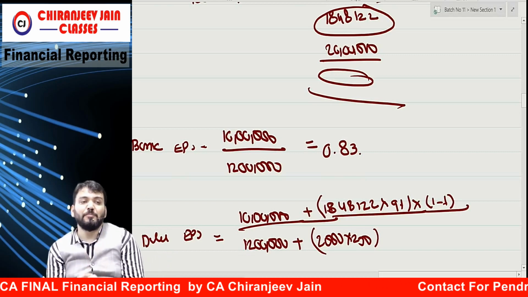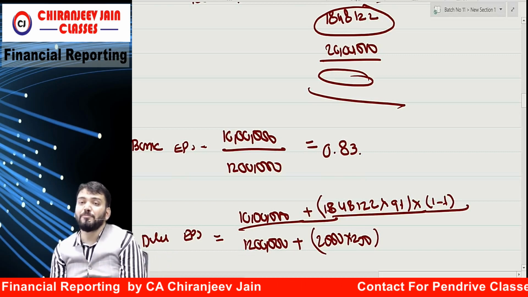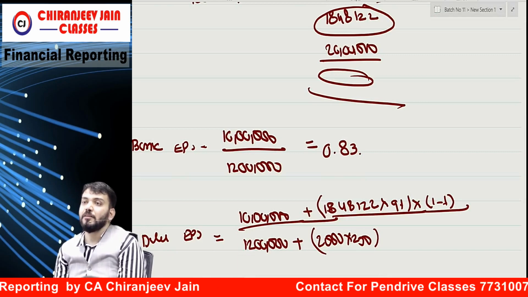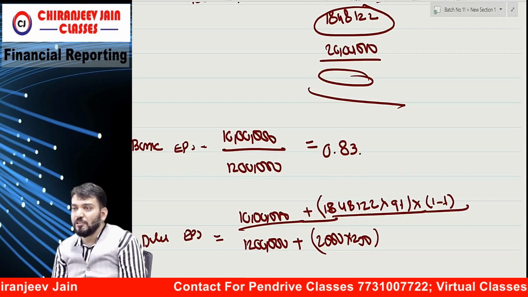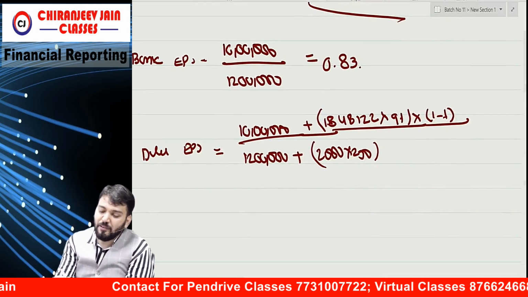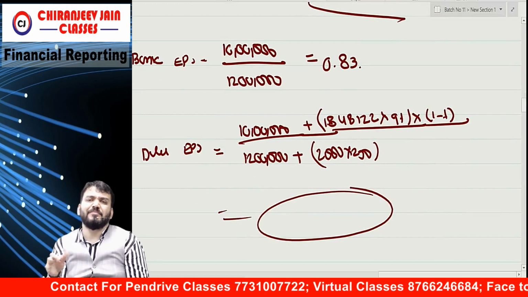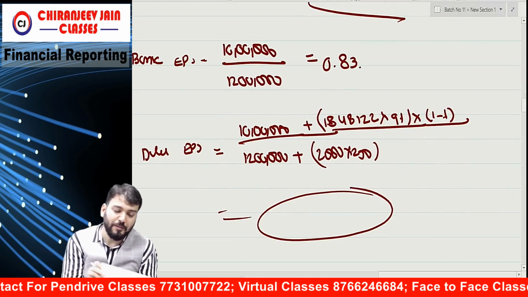If you have done IPCC, remember APS. Why? Because of some tax advantage, 1 minus T. But here they said ignore tax, so we ignored it. So this point is not relevant. This becomes the diluted earning per share. Done. Yes, sir. This also we have understood.